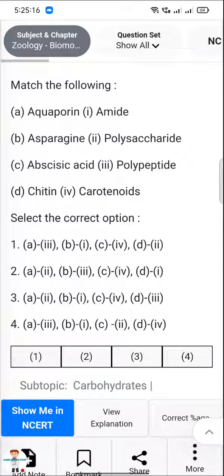Match the following: aquaporin, polypeptide, asparagine, betalain amide, abscisic acid, carotenoids. The answer is 1.